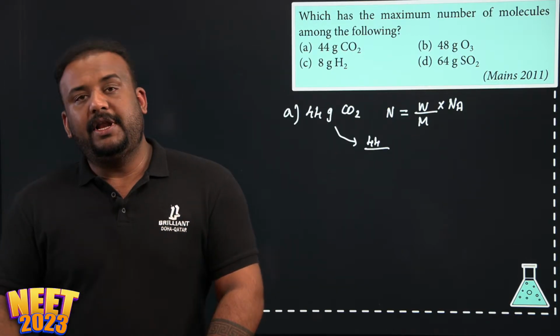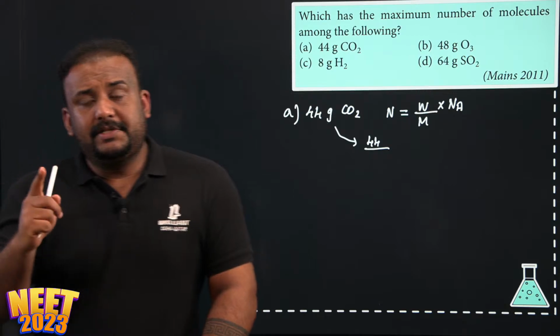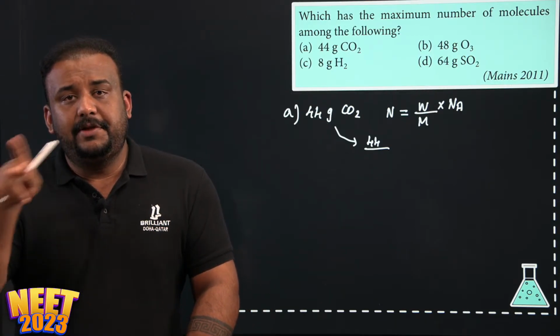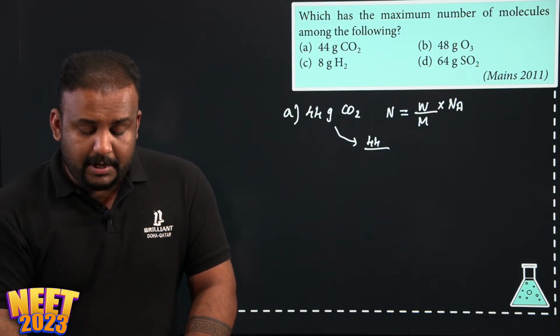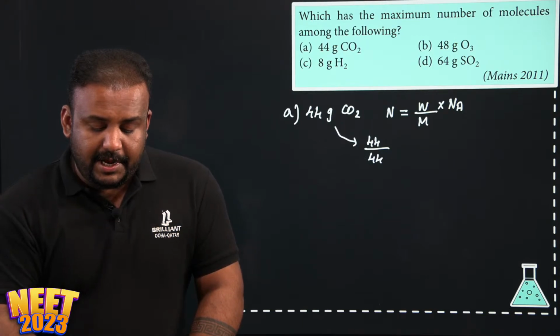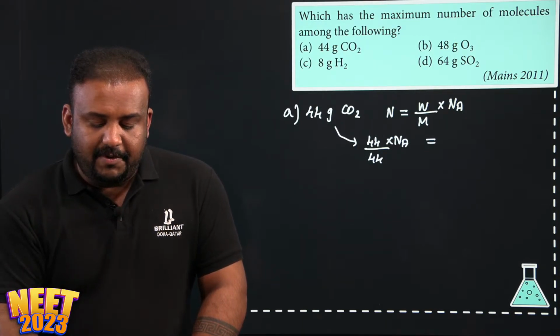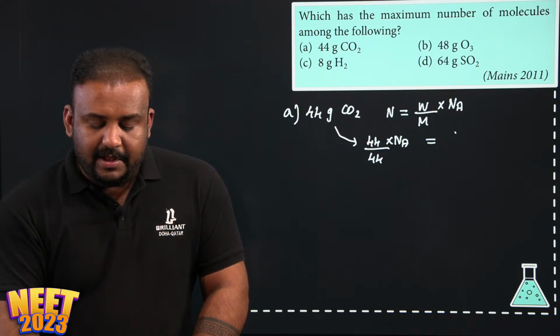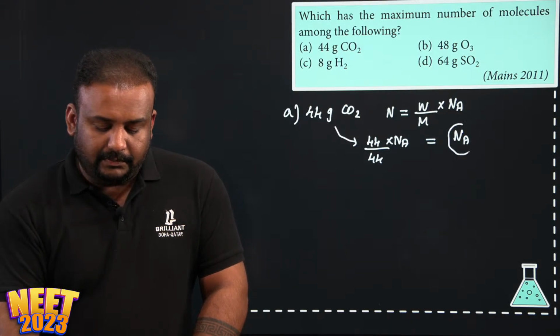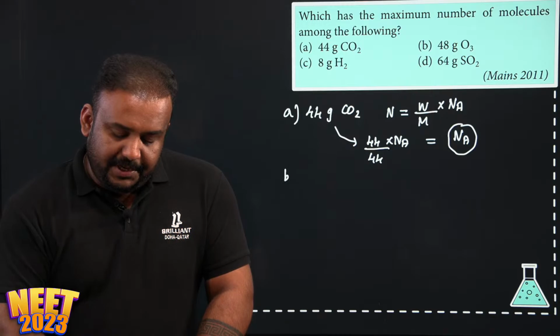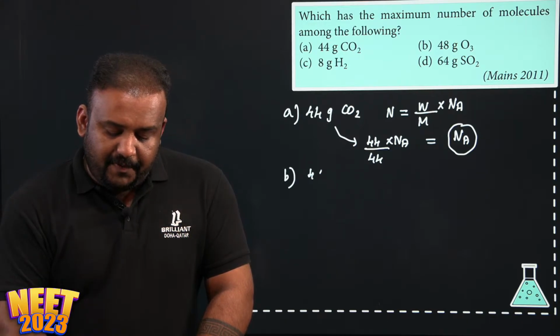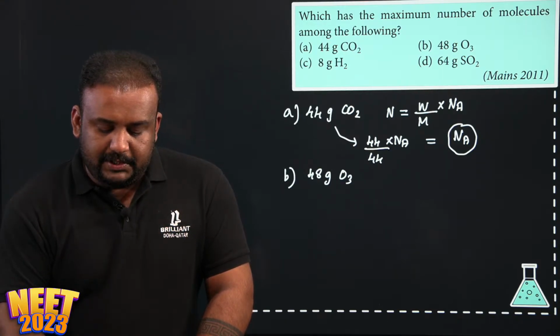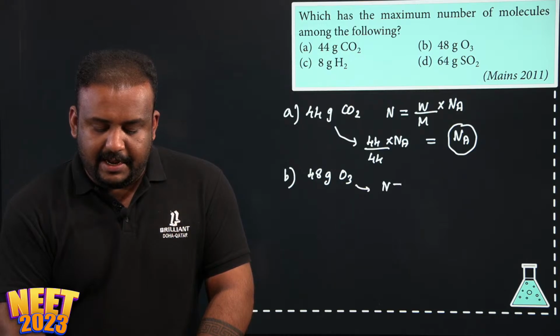44. What is the molecular weight of carbon dioxide? Carbon is 12 and oxygen is 32. 12 plus 32 is 44. So divided by 44 into NA. So 44 gram of carbon dioxide will have Avogadro number. Then option B, 48 gram of ozone. How many molecules will be there in that?